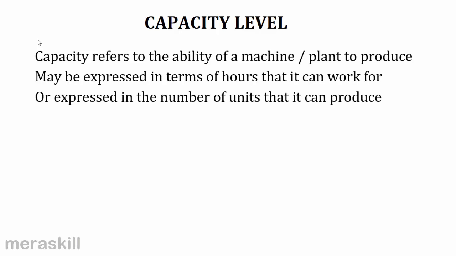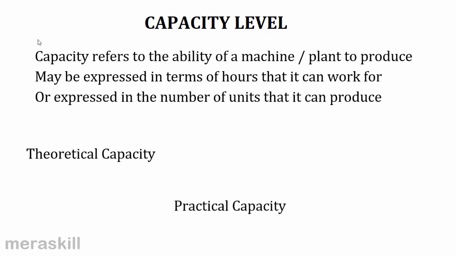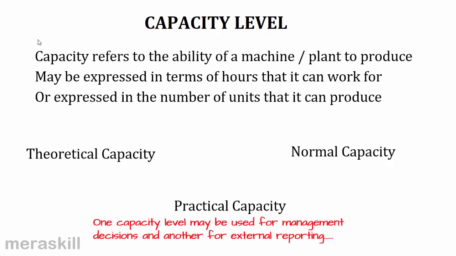you express it. Now, capacity level may be of three types. One is the theoretical capacity, the practical capacity, and the normal capacity. We will understand first what is theoretical capacity, what is the definition, what is practical capacity, what is normal capacity, what may be the budgeted capacity.